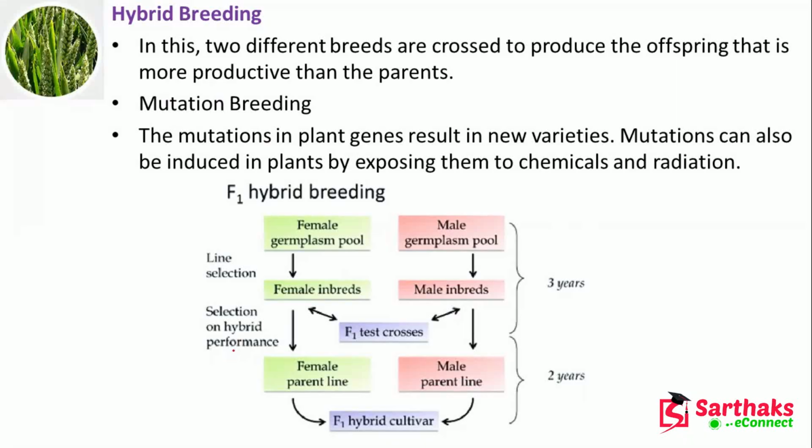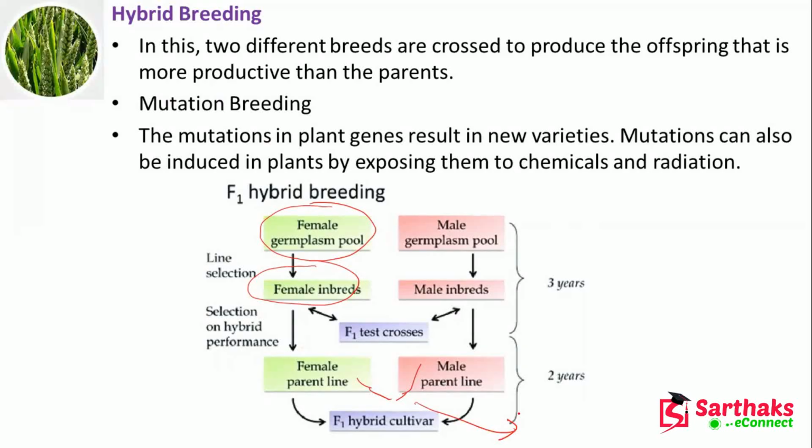Here in hybrid breeding, you can see for F1 hybrid breeding, the female germplasm pool, then female inbreds, then selection on hybrid performance, the female parent line, and here the male parent line is also coming. After that, the offspring we get has some characteristics of the female and also of the male, but whichever is dominant will be transferred.